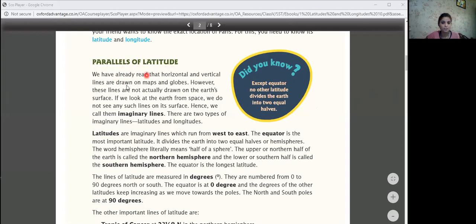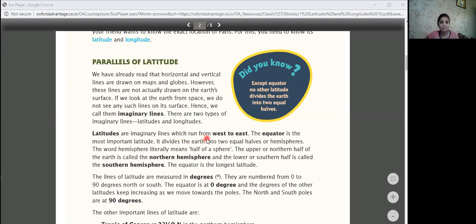Parallels of latitude. We have already read that horizontal and vertical lines are drawn on maps and globes. However, these lines are not actually drawn on the Earth's surface. If we look at the Earth from space, we do not see any such lines on its surface. Hence, we call them imaginary lines. There are two types of imaginary lines, latitudes and longitudes.